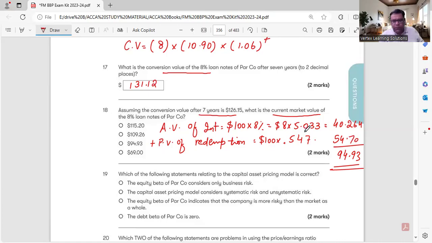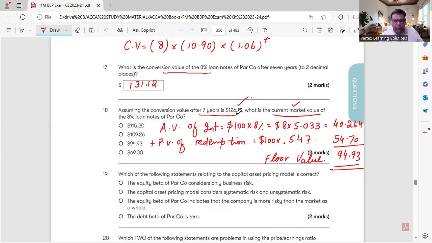8 is the interest rate. The question asked current market value. This is basically floor value, not the current market value.